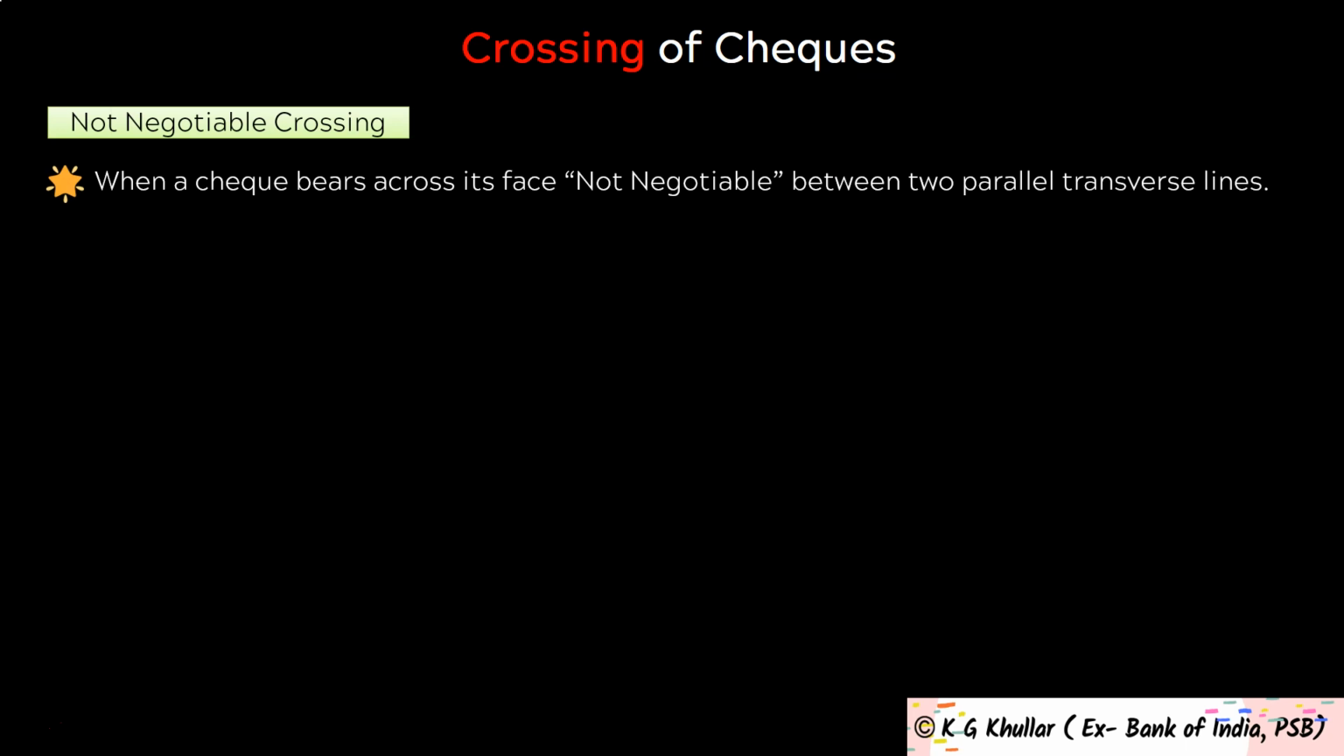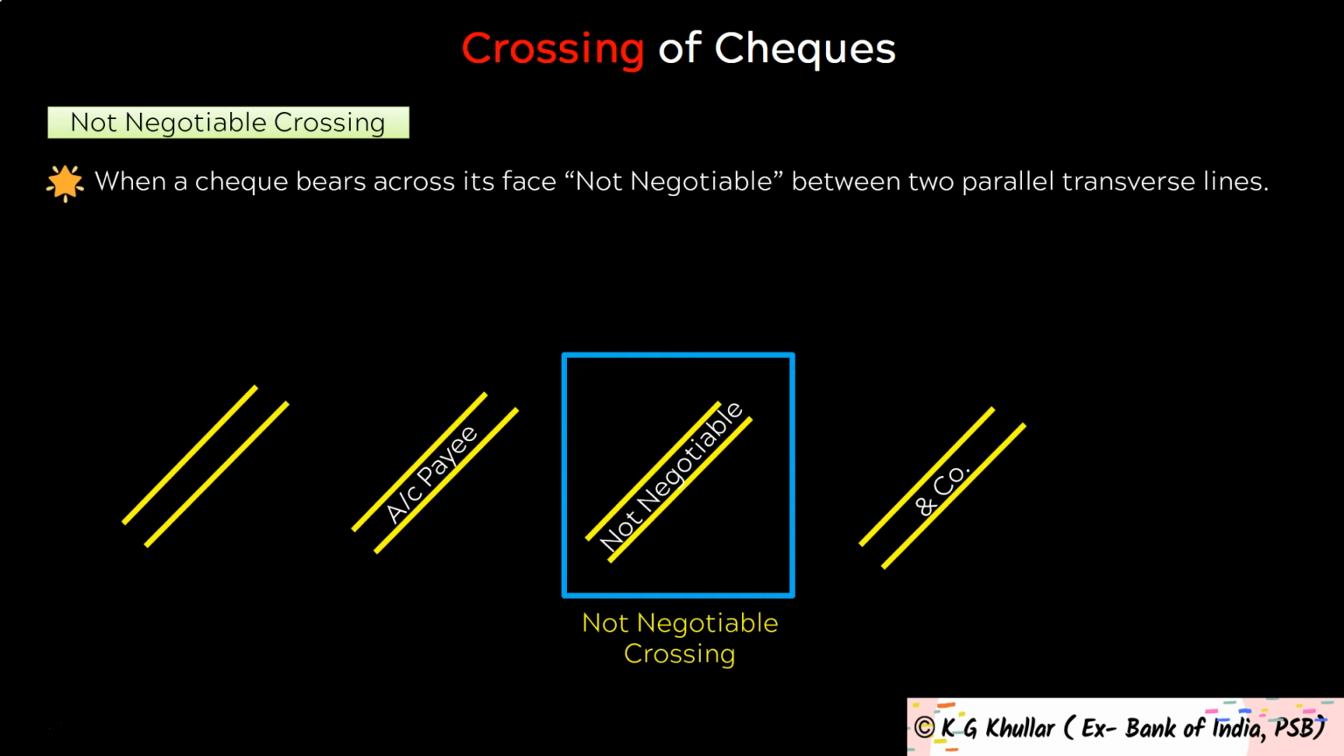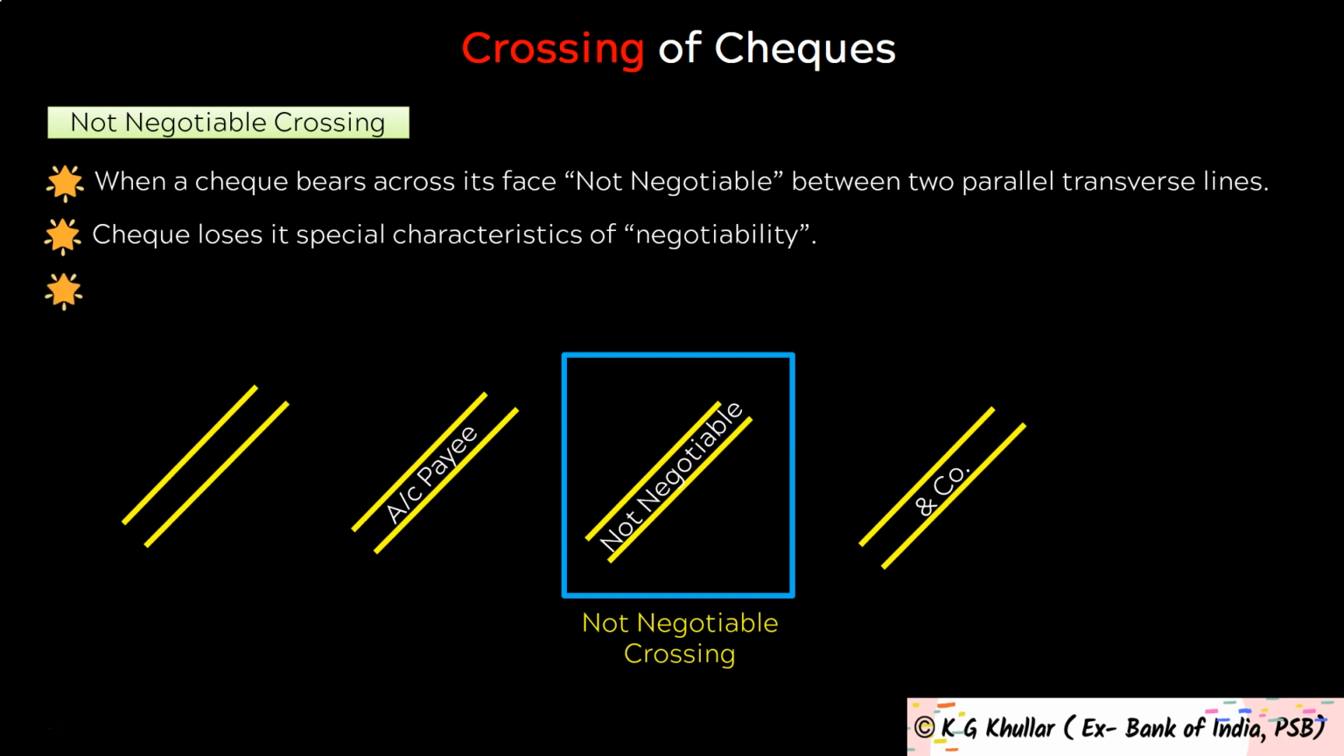And finally, the last type of crossing is not negotiable crossing. Friends, when the words not negotiable are written between the crossing in case of general or special crossing, then this is classified under a special category, that is not negotiable crossing. So when a check crossed generally or specially contains the words not negotiable on the face of the check, then such a check loses its special characteristic of negotiability. In other words, such an instrument cannot give to the transferee or the holder a better title than that of the transferor or the person from whom the transferee received it.